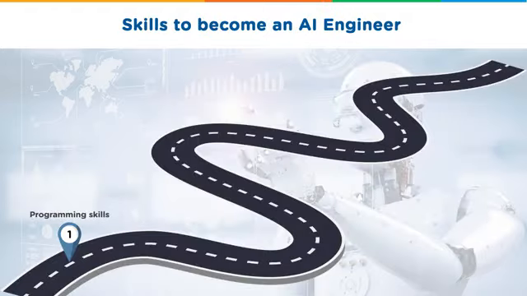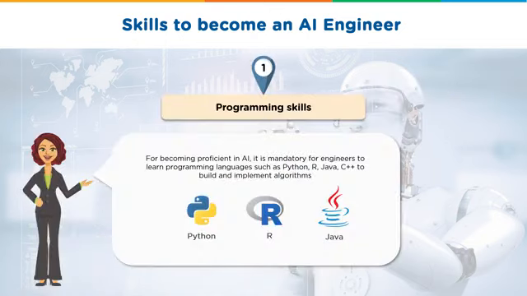Next up, let's talk about the skills required to become an AI engineer. First off, programming skills. The first skill required to become an AI engineer is programming skills. For you to become well versed in AI, it is very important that you start learning programming languages such as Python, R, Java, and C++ so that you'll be able to build as well as implement models.